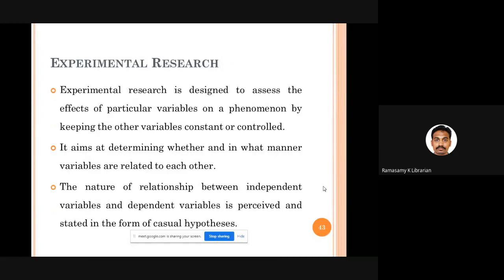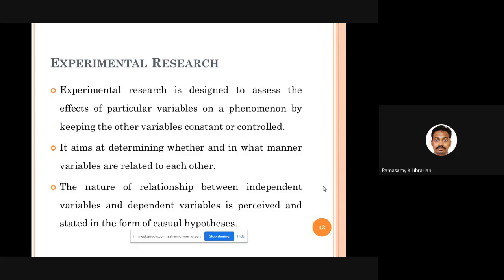Experimental research. In experimental research, we are trying to find out the effect of one particular variable on a phenomenon. We are going to study the effect of one variable on another variable, by keeping all other variables constant or controlled.